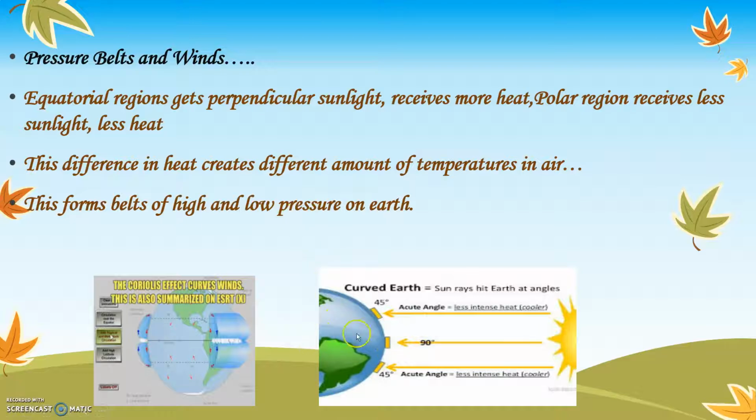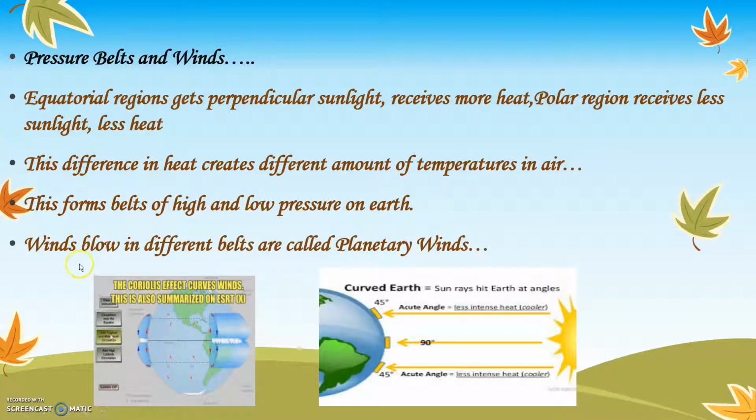So because the temperature is different, on the equatorial region the temperature is very high. Similarly, on the polar regions, the temperature is very, very cold. Because of the different amounts of temperature on the earth, different types of pressure belts form on the earth. Those are high pressure belts and low pressure belts. Winds that blow in different pressure belts are called planetary winds. Wind means air or hawa that is moving. So, because of this pressure belt, different amounts of winds are blowing on the earth. Those are called planetary winds.